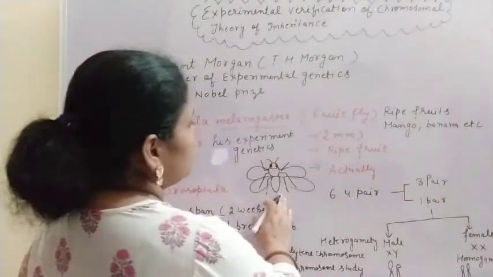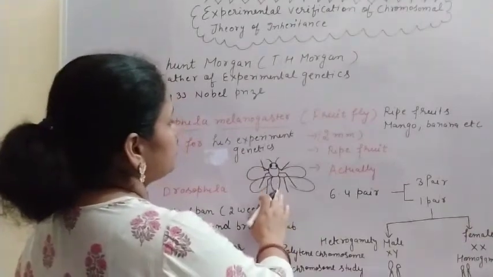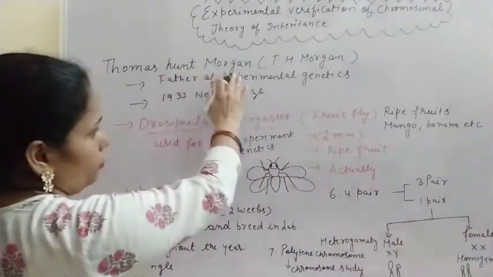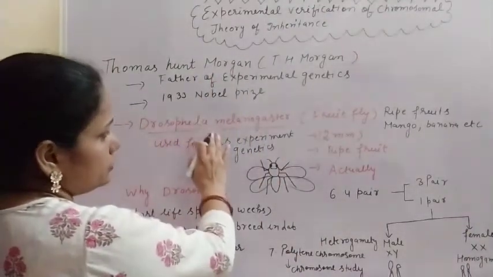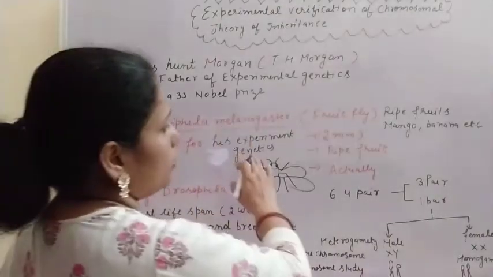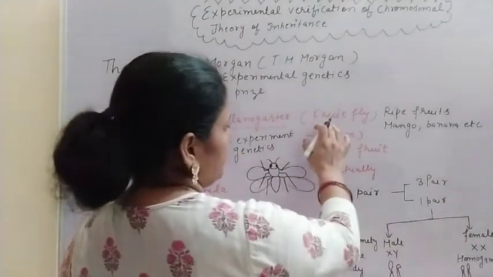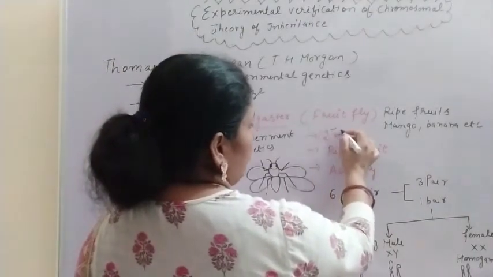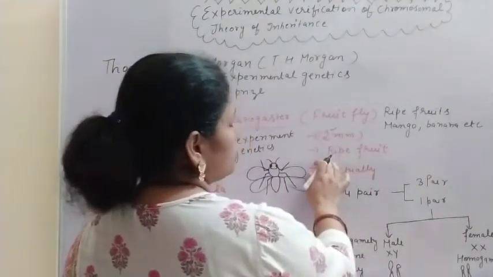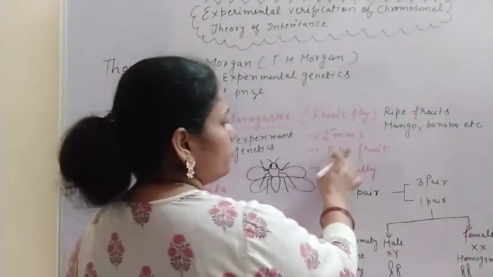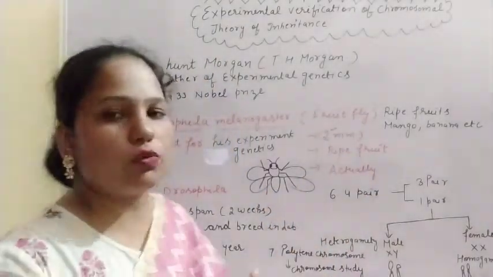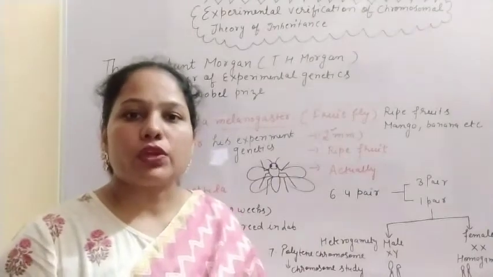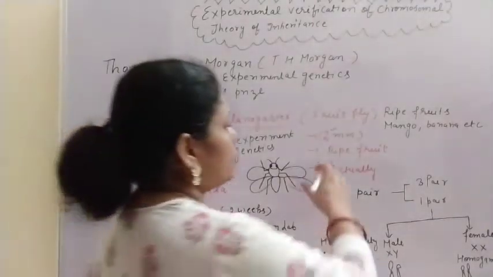So this Drosophila insect was chosen by Thomas Hunt Morgan. Why did he select this insect? Because the size of this insect is very small, almost 2 mm, and it is mostly found on ripe fruits. And why is it present on ripe fruits?